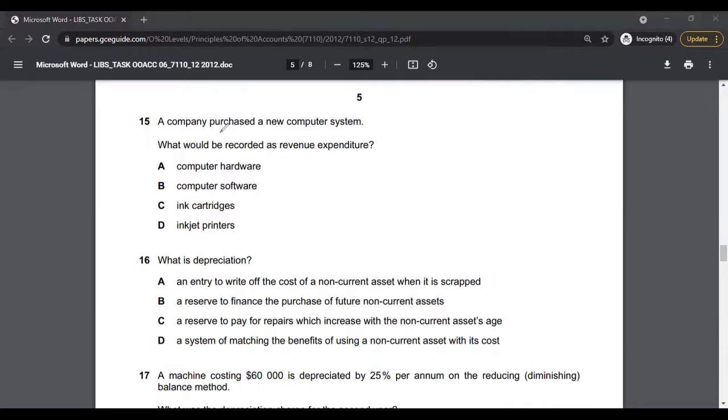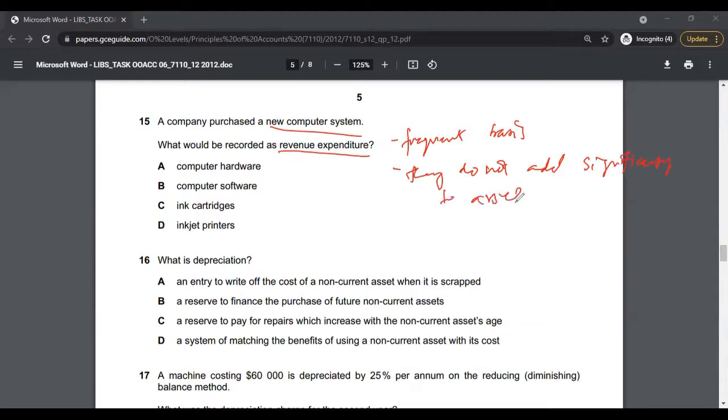Multiple choice 15. A company purchased a new computer system. What would be recorded as a revenue expenditure? So revenue expenditures are expenditures which occur on a frequent basis, or they do not add significantly to the asset's life. So you must read what revenue expenditure and capital expenditure is.